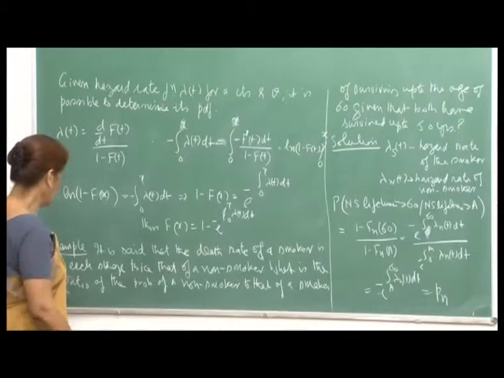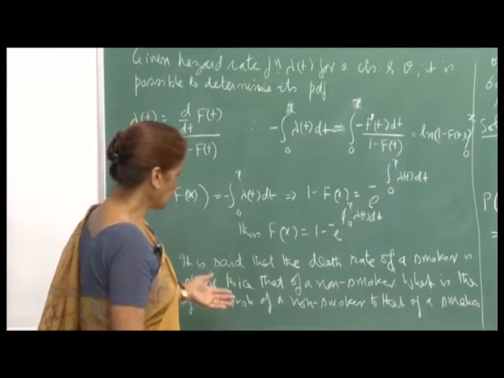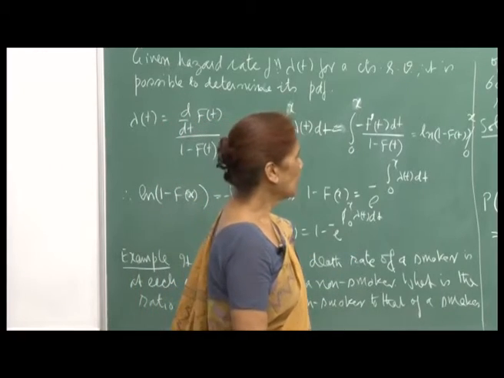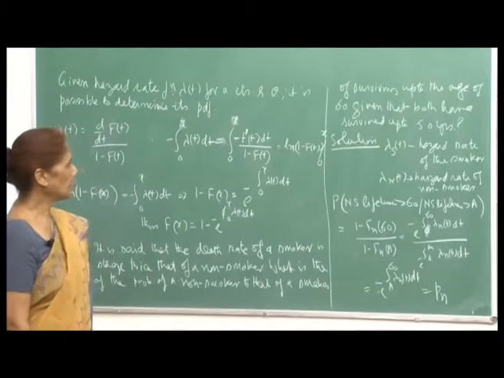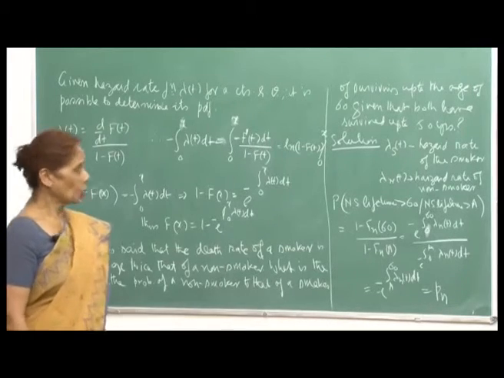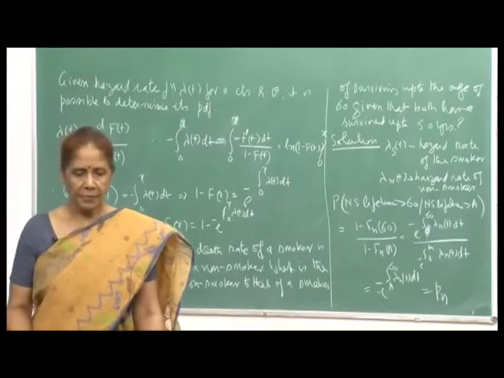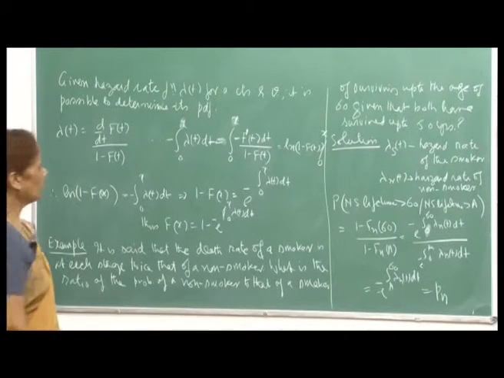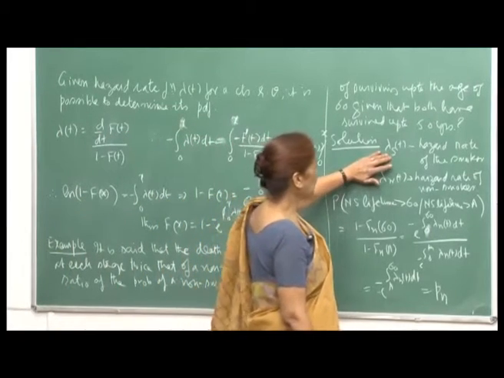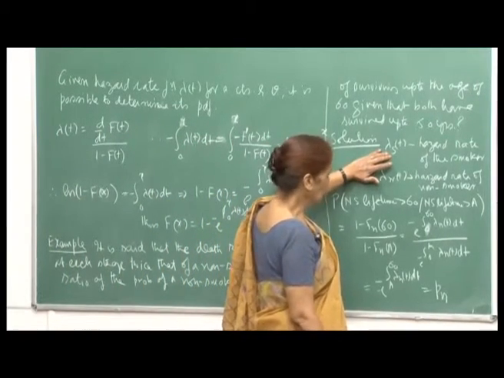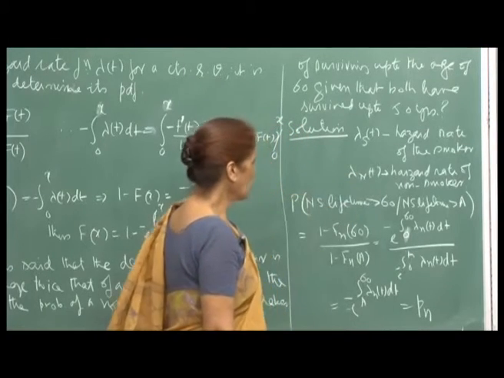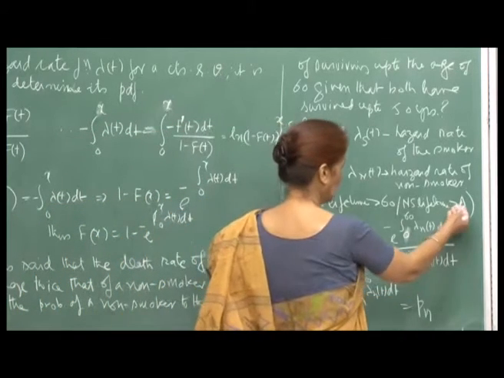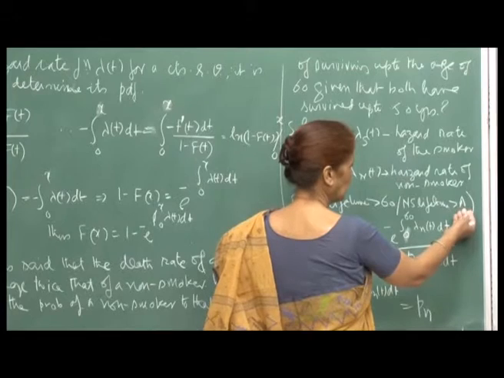So, maybe the ratio part is not important, all I am saying is let us find out the probabilities that a non-smoker will survive up to the age of 60, given that he or she has survived up to 50 years. Similarly, what is the probability of a smoker surviving up to 60 years, given that he has survived up to 50 years? So, I will define lambda s t as the hazard rate of the smoker and lambda n t as the hazard rate of the non-smoker.